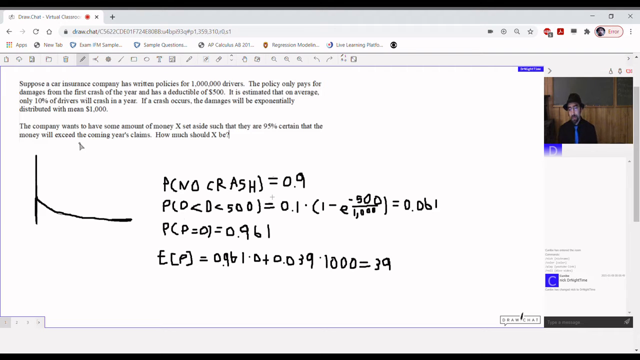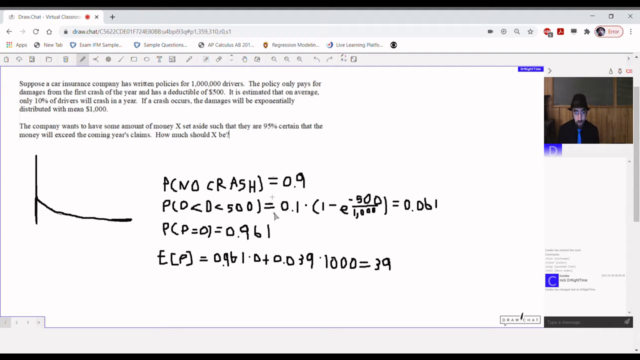Two ways that could happen. Maybe the driver didn't crash, right? We estimate that 10% will crash, which means 90% won't. So the probability of not crashing is 90%. Then, what if you do crash, but the damages are between 0 and 500, and thus the company doesn't have to pay for any damages because it's within the deductible?